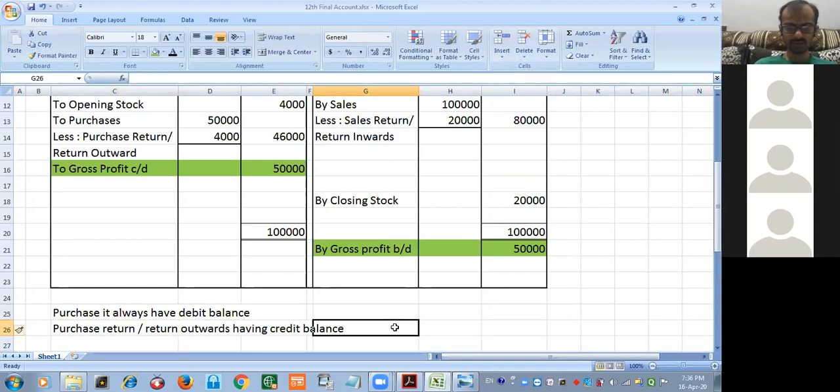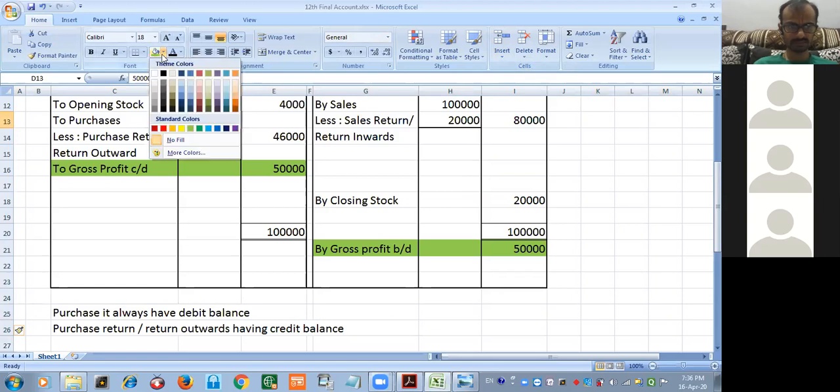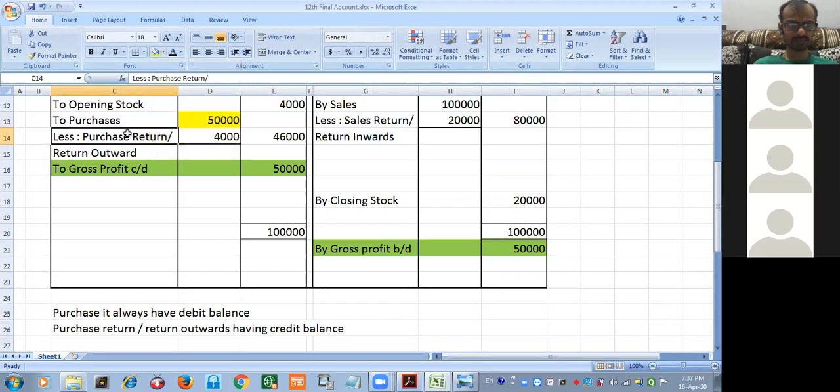Concentrate, see, purchases have a debit balance, that's why you record them on the debit side, but purchase return has a credit balance, correct? So we can't record a credit value on the debit side, that is why we have deducted it. Why have I deducted it? Because purchase return or return outward has a credit balance. Can we show credit in debit? No. Right, that is why we deducted it. Everyone clear with this thought?